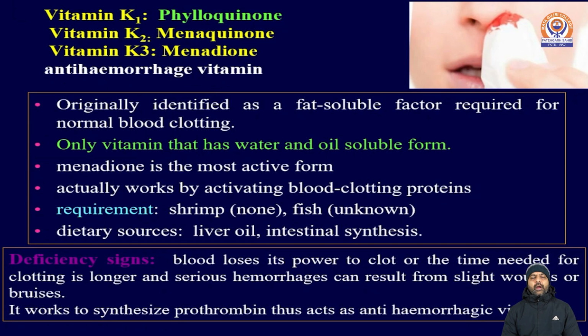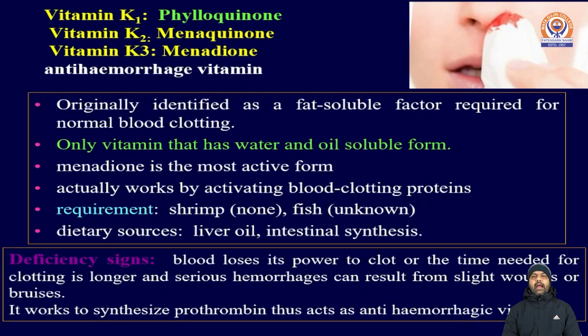The next is vitamin K. Vitamin K, generally known as phylloquinone, is written as vitamin K1. It has two more categories: vitamin K2 and vitamin K3. Vitamin K2 is menaquinone, and vitamin K3 is menadione.